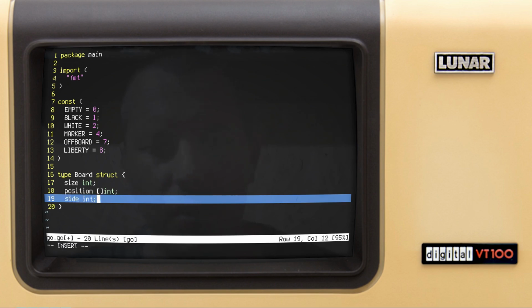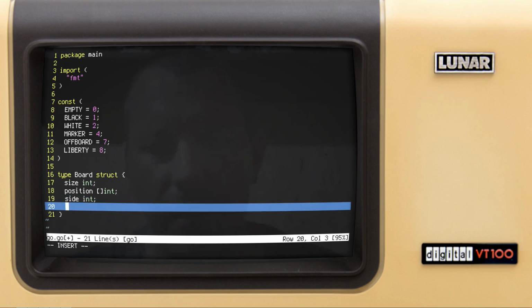Side to move, type integer, either white or black. And for now we'll define ko, and that's it. So ko is the square where you cannot put the stone. It's like an en passant square, sort of, like in chess. It's totally different, but that's just the square where you cannot play the move if the square is ko.